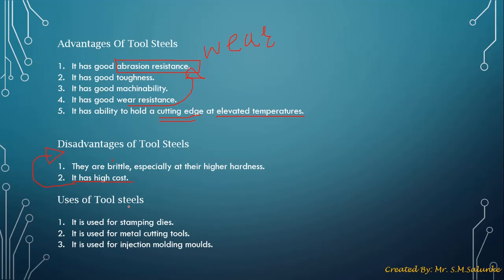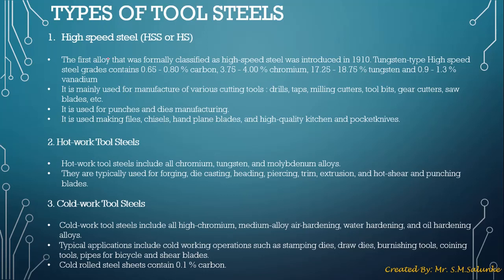Next are the uses or applications of tool steel. As mentioned, it is used for stamping dies. That means different metal dies that you use for stamping. Stamping is like when you take a stamp on a paper, the same thing happens with the help of tool steel, but here stamping is carried out with metal dies. Next, it is used for metal cutting, we have seen it, and also for injection molding molds.